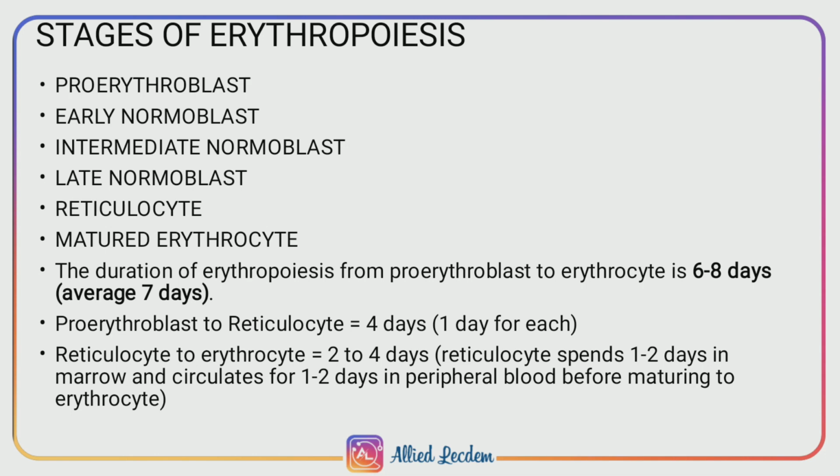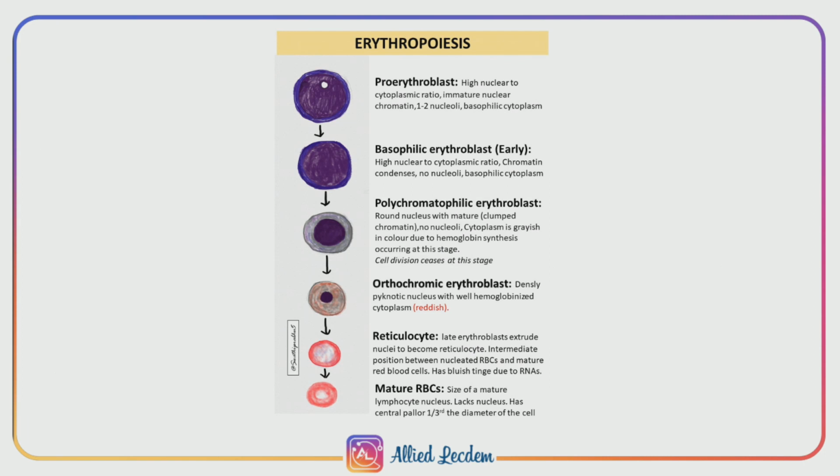Now we'll see what the stages are and the important events that take place in each stage. First is proerythroblast. Proerythroblast is also known as megaloblast. It is the first cell derived from the colony forming unit of erythrocyte. It is very large in size with a diameter of about 20 μ. The proerythroblast does not contain hemoglobin, but the cytoplasm is basophilic in nature. The synthesis of hemoglobin starts in this stage. So the important event is synthesis of hemoglobin.